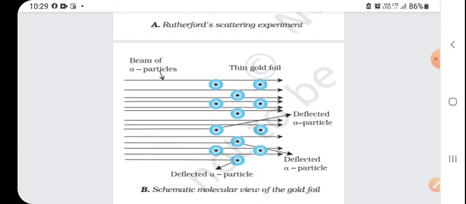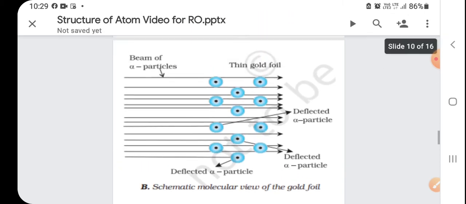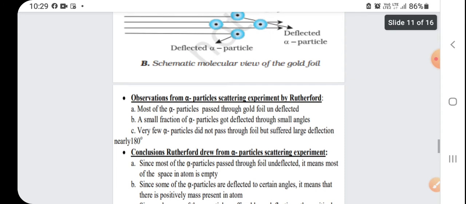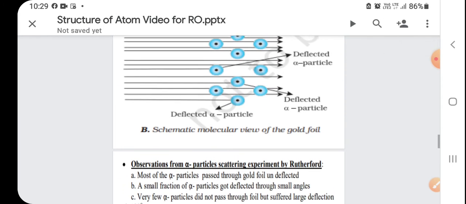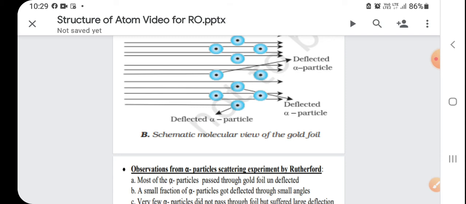So this figure is shown in this way. This is your gold foil, and a beam of alpha particles is passed through the gold foil. So the first observation is that most of the alpha particles passed through the gold foil without any deflection or hindrance.